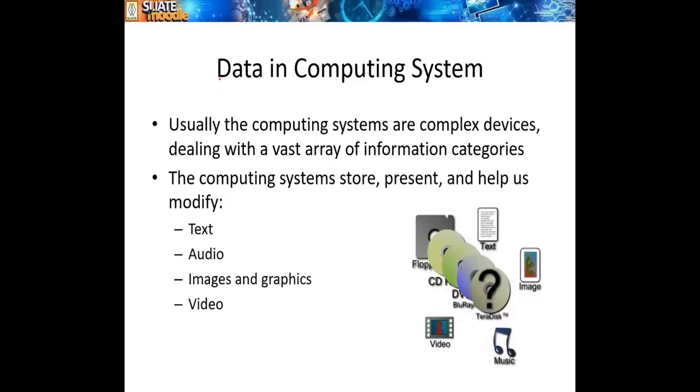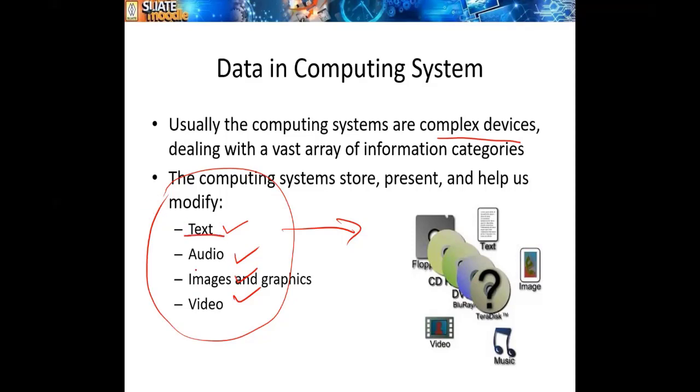And again, if you see the data in a computer system, usually computing systems are complex devices. They don't deal with numbers alone, right? We give different types of data: text, image, audio, video, graphics, and so on, right? A computer can process all this and give the necessary output, right? So data can be anything in a computer. It's not only text or numbers, right? All these are data.